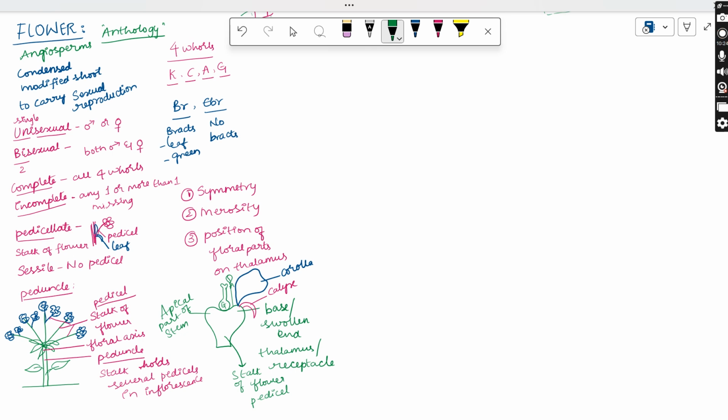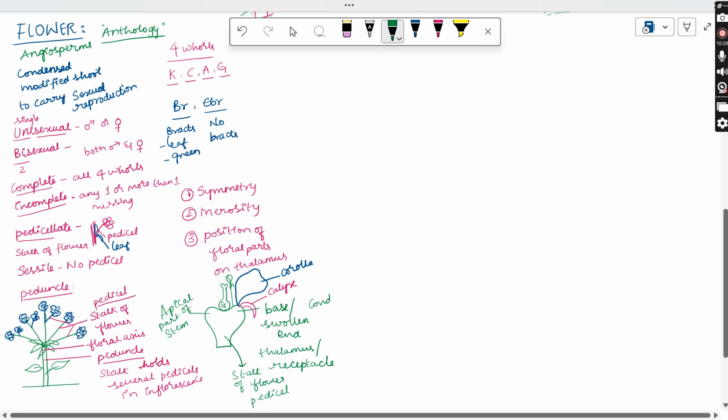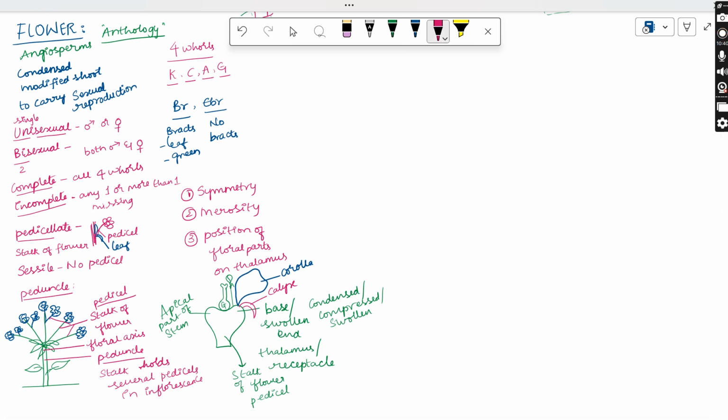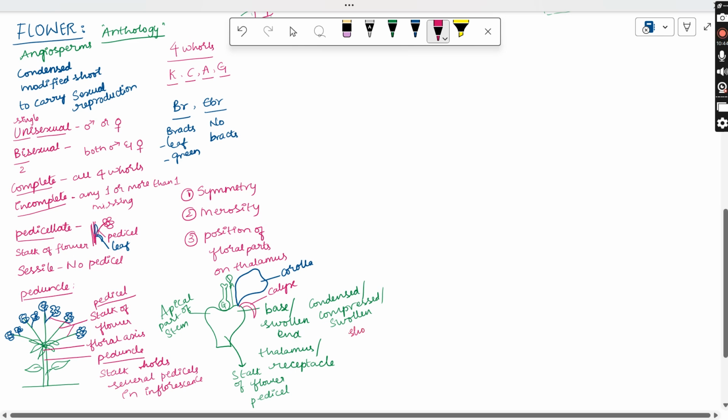And why do we say this base is condensed or compressed, a modified shoot, and swollen? Let us assume what happens if this shoot is not condensed.